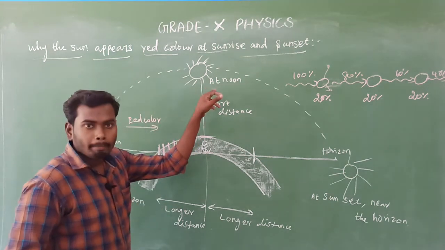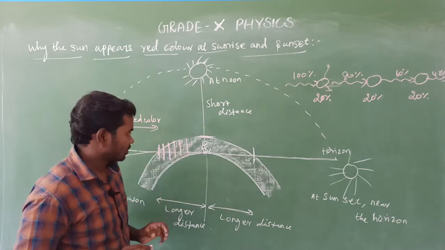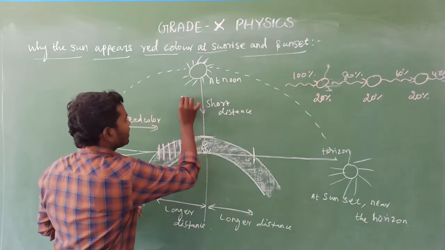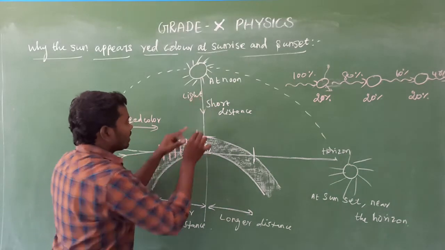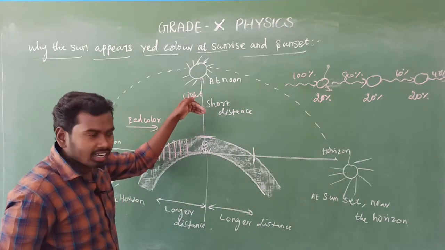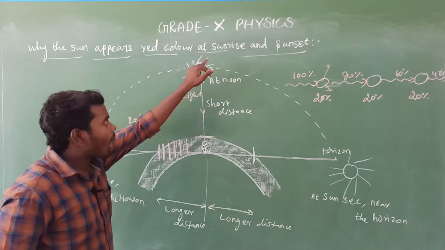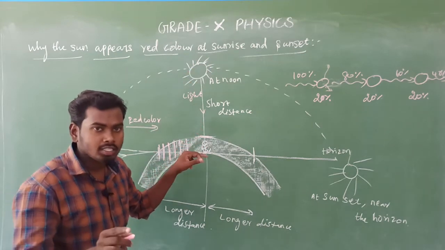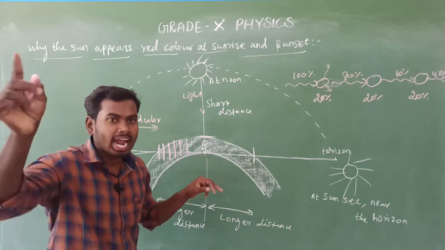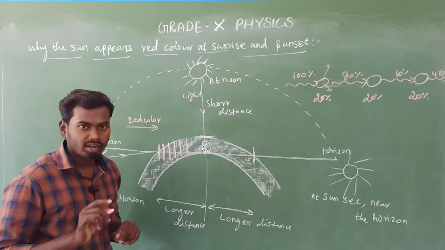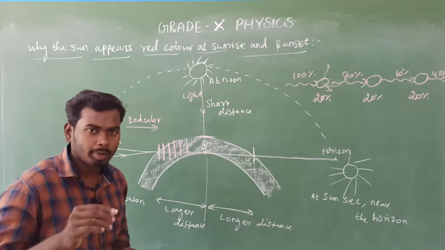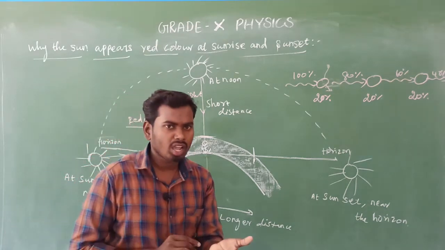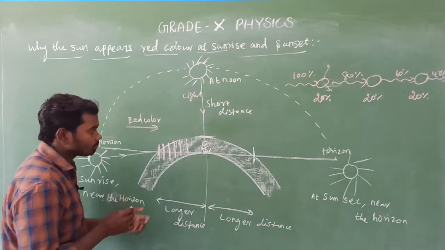It is for only noon time, isn't it? Yes. So when the sunlight enters, consider this is sunlight, into the atmosphere at noon time, what will happen? First, which spectrum will scatter? First one, the shorter wavelength one. The shorter wavelength visible spectrum will scatter first, because it has a very minimal wavelength.